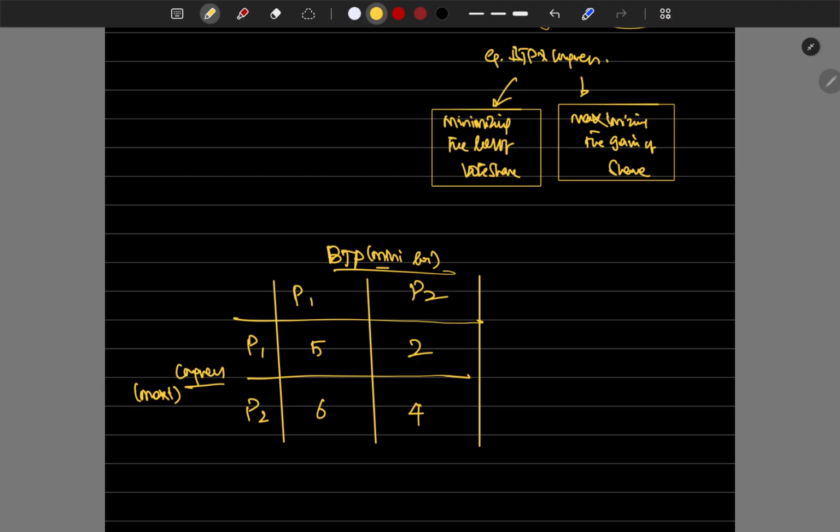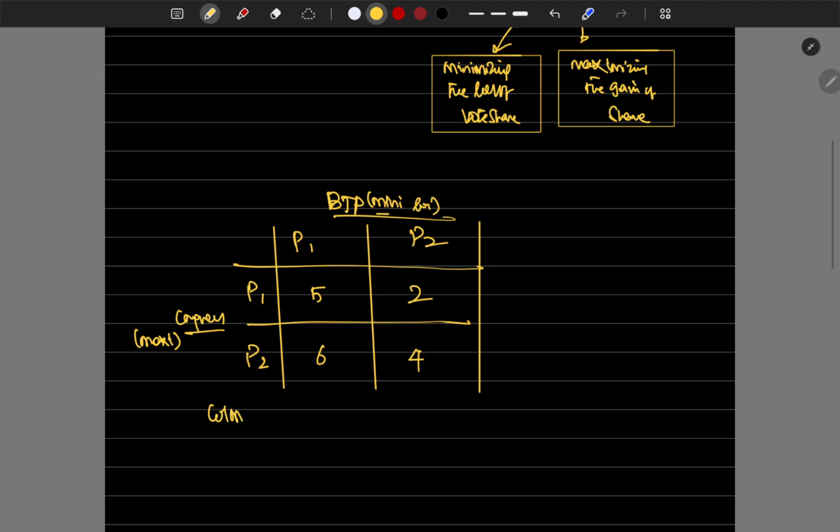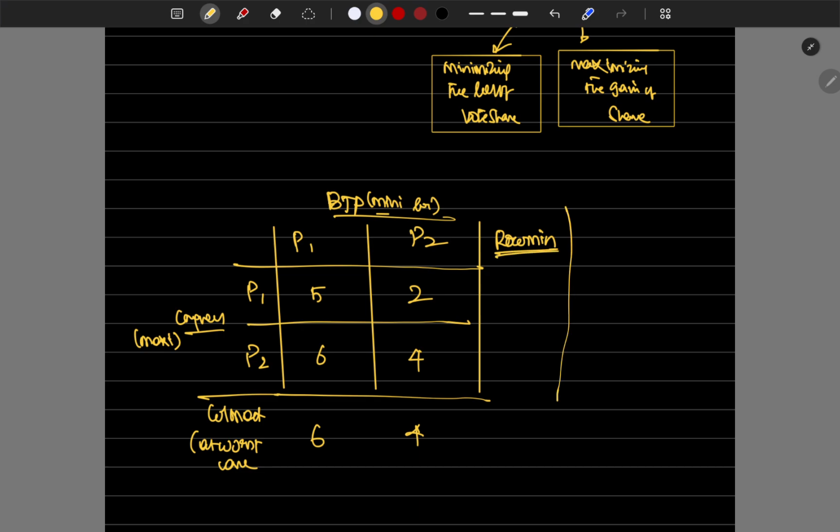Now what would the BJP mindset be? The BJP mindset would be the column max, which is, at the worst case, how much vote share I will be losing. At worst case, they will be losing 6% vote share in one column, and 4% vote share in the other. For Congress, at the worst case, it is the row minimum: how much minimum vote share will they be gaining? 2% and 4% are the row minimums.